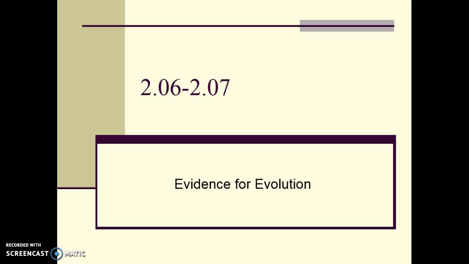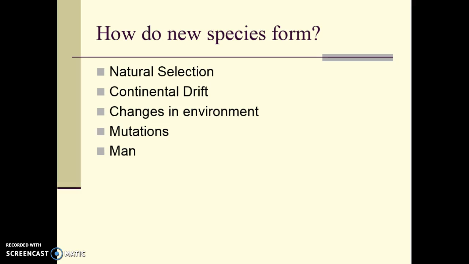Here's some help for the 2.06 and 2.07 lesson in biology, talking about the evidence for evolution. First of all, we're going to look at how new species are formed. Now, primarily we'll be looking at these items right here, and natural selection will come into play with each one